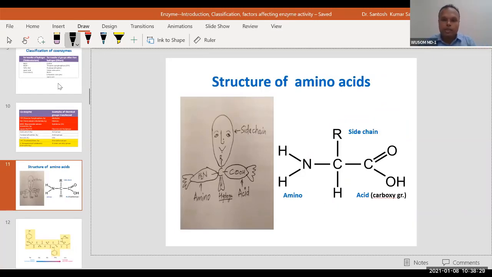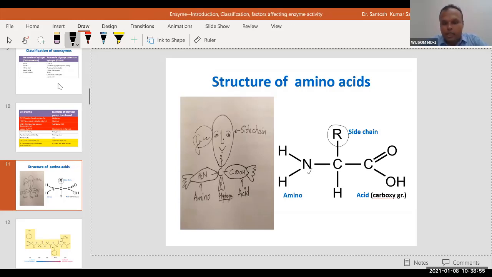So an amino acid has an amino group here and an acid group. So this is an amino acid. The amino group and acid group are both attached to a central carbon, and then it has an R group. The R group is the side chain. The side chain varies according to the amino acid, and that is why you can see in the cartoon structure I have made this side chain as a face.